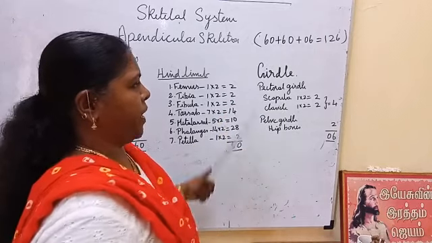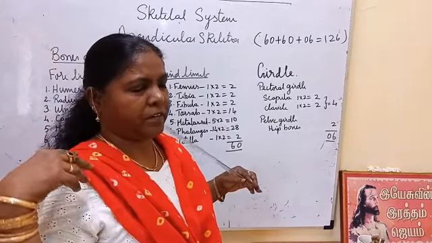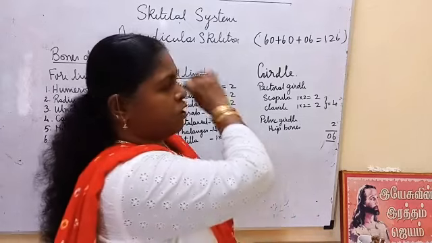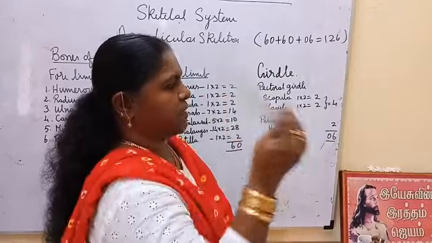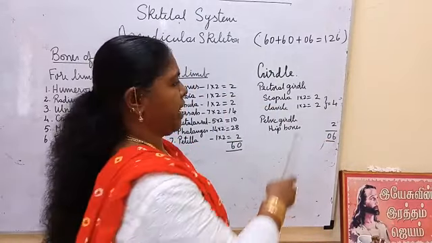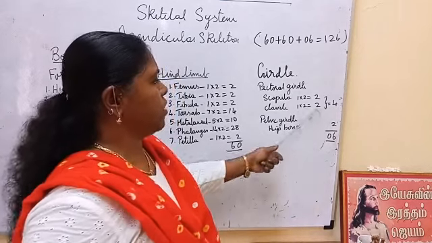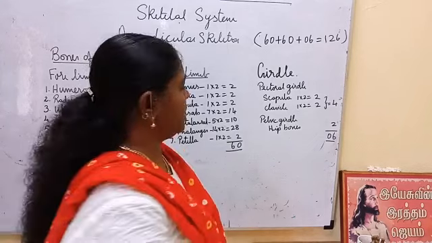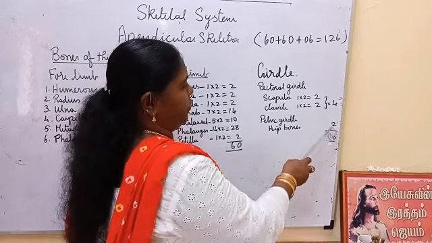Girdle, if you take the pectoral girdle, the shoulder bone, clavicle, scapula, 2 scapula, this side 1 scapula, this side 1 scapula, 2. Clavicle, here 1 clavicle, here 1 clavicle, 2 bones, all together 4 bones in the pectoral girdle. Pelvic girdle, hip bones, it consists of 2 hip bones fused.